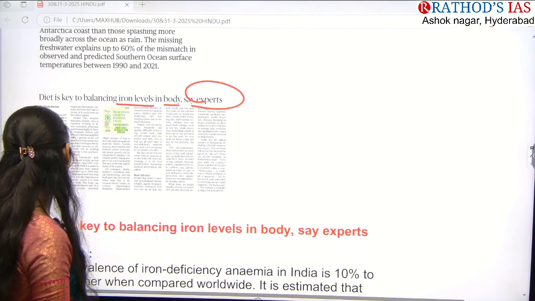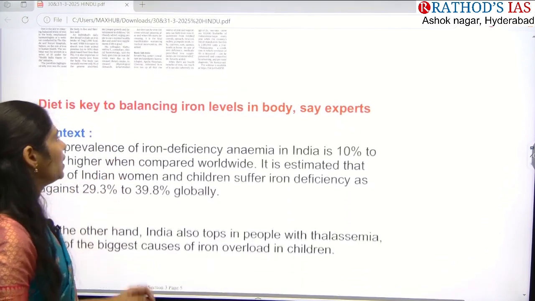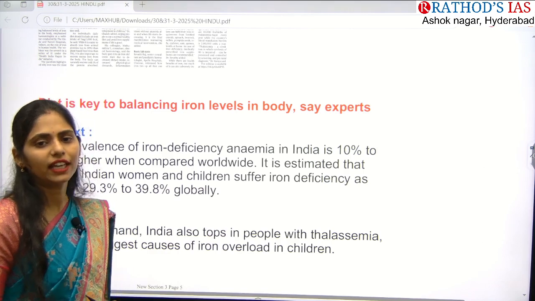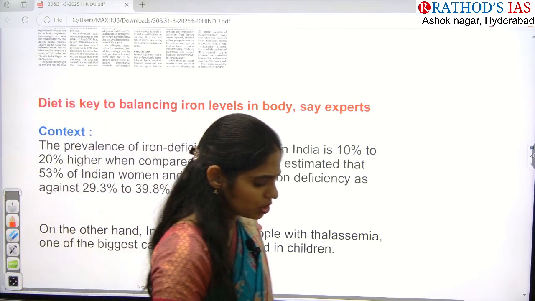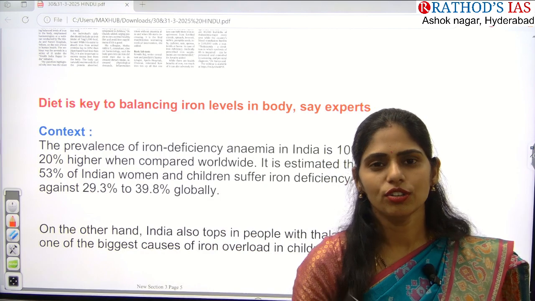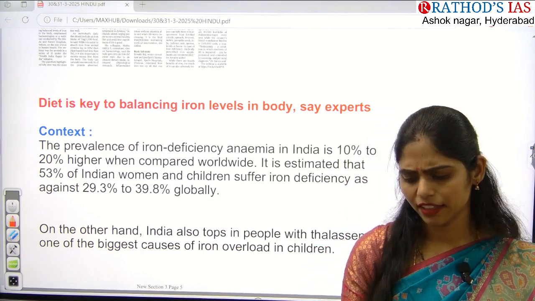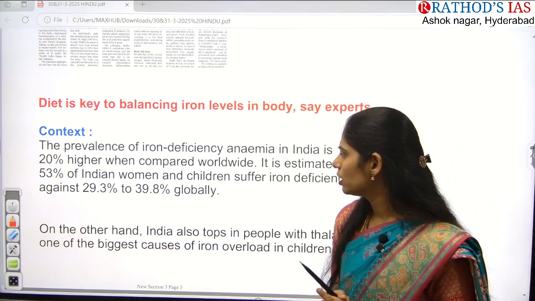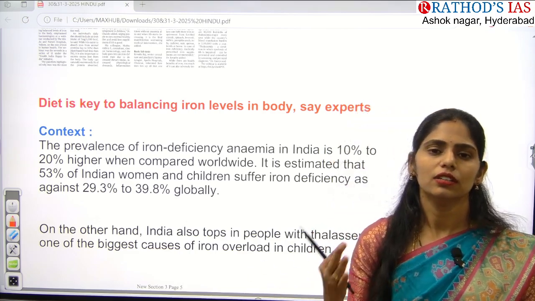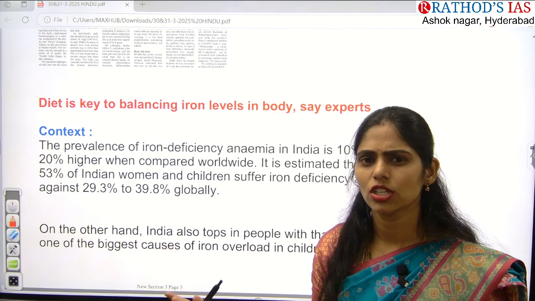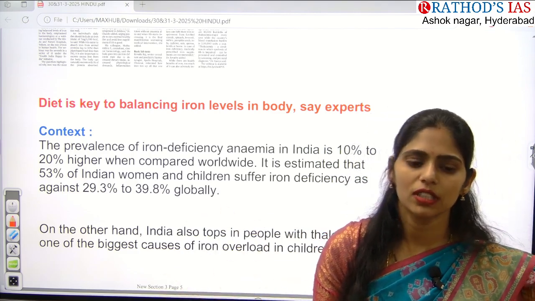So this article is saying that diet is very important for maintaining iron levels. Okay, so which kind of diet do you have to take? You have to take an iron rich diet. In which fruits, vegetables or food items can you see good iron levels?